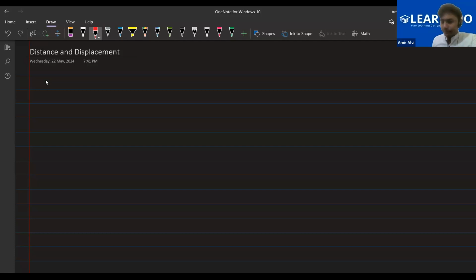Okay. So let's start with the first term, the most basic term to understand the motion chapter, that is distance. What do you mean by distance? Please tell me, this is an open question. Don't worry, I'm not going to judge you on the basis of your answer. It's just an open interaction so that you can interact with me as much as possible.